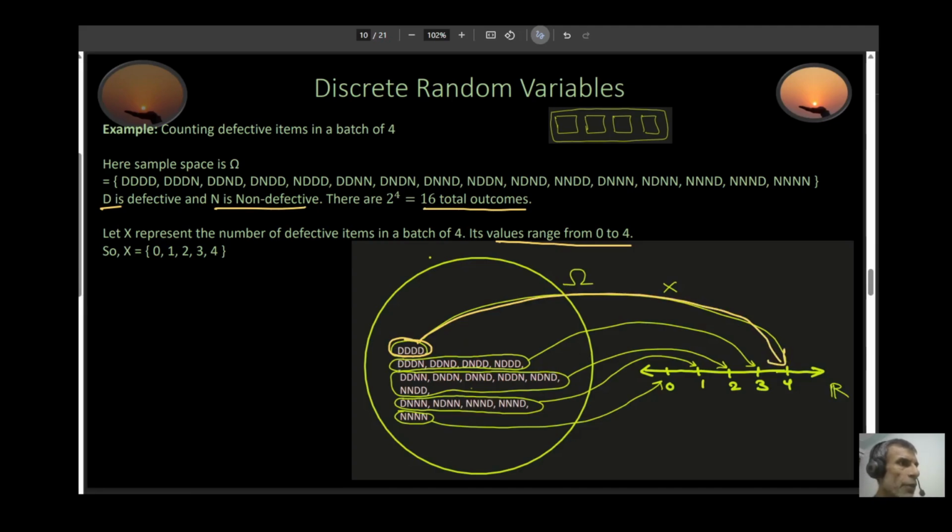Same thing with this. If you get 3 defectives, like DDDN or DDND or DNDD, in other words 3 defective, then all these elements from your sample space are going to get mapped to number 3 by this X right here. Same thing over here. In this particular instance, I only have one defective. So all these elements, there's only one defective, and this one gets mapped to number 1. So X in this case is a mapping function. And what is it producing? It's producing 0, 1, 2, 3, 4.